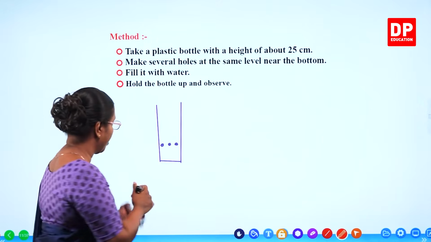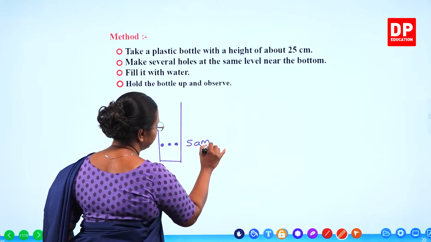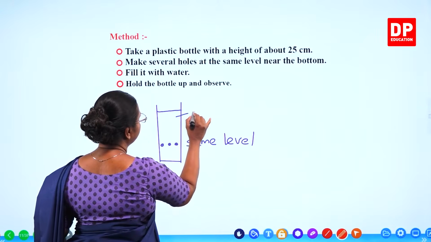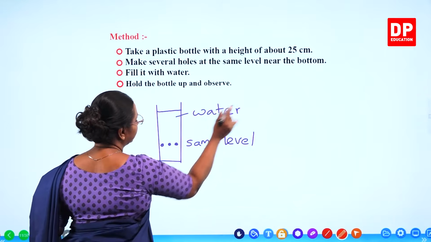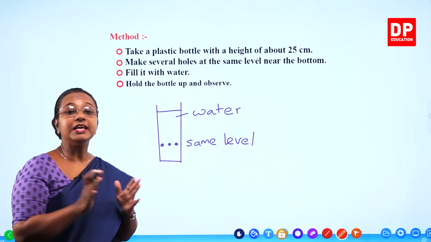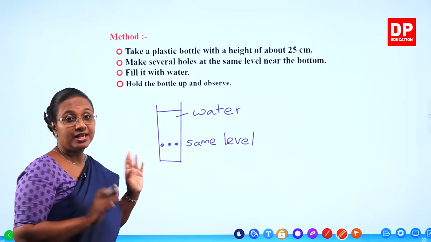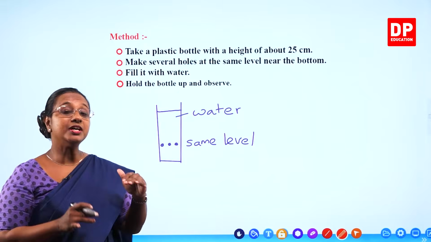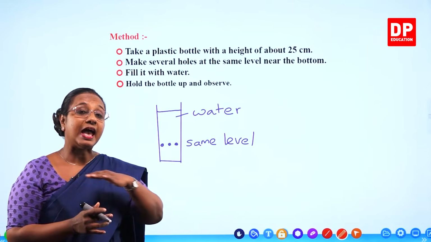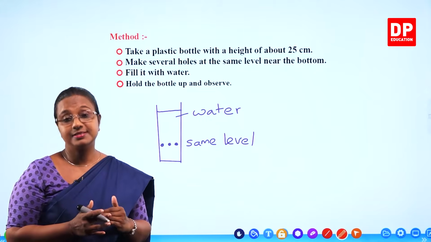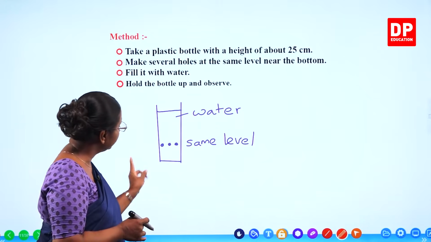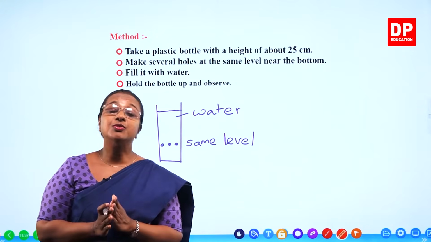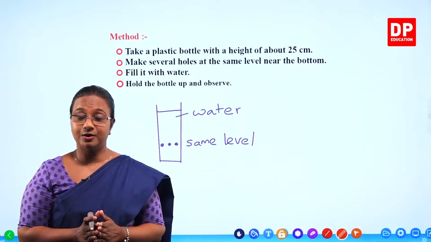That is very important. Thereafter you will fill water and observe how water exits through these holes. We are trying to demonstrate that the pressure exerted by the liquid at the same level is the same. That is why you need to observe how the water exits. A simple activity. Let's go to the lab and do this activity now.